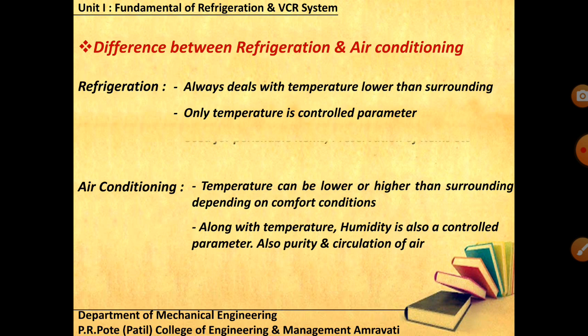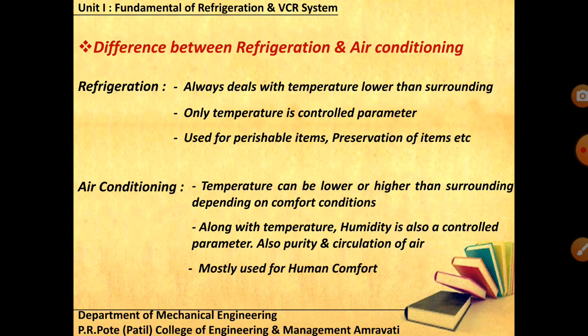And when you're talking about the application, mostly refrigeration is used for perishable items, the items which you can't keep in the surrounding for a longer span of time. Okay, they may get spoiled. That's why, to preserve the perishable items, you have to use refrigeration. Sometimes it is used in industries also, for chemical, textile, or other process industries. And when I'm talking about air conditioning, mostly it is for human comfort, and that also depends on the climatic conditions. So that is the comparison, or difference, between refrigeration and air conditioning.